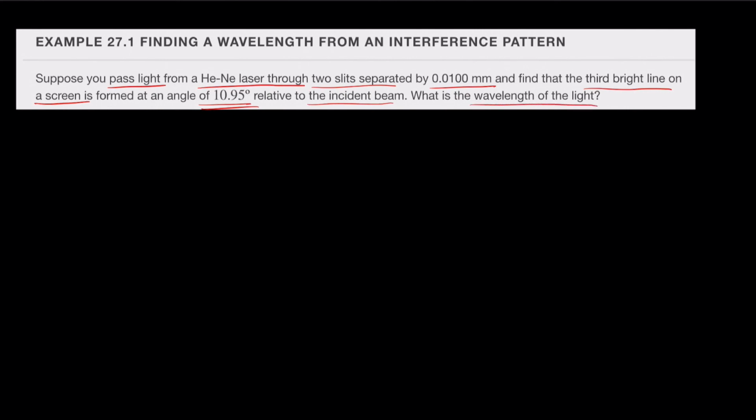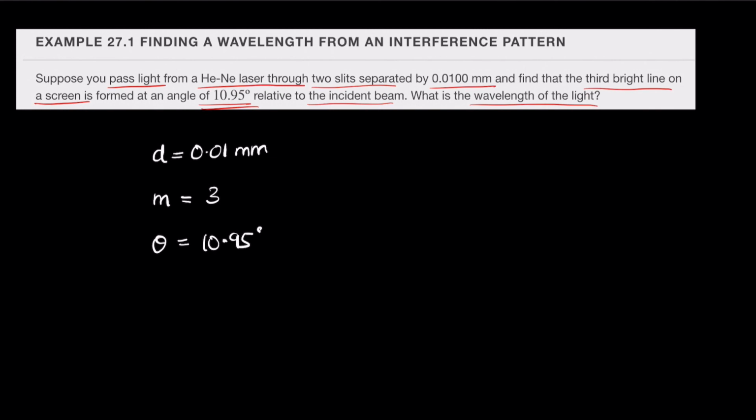What is the wavelength of light? Here d, the slit separation, equals 0.01 mm. They are asking for the third bright fringe, so m is 3, and the angle theta equals 10.95 degrees.